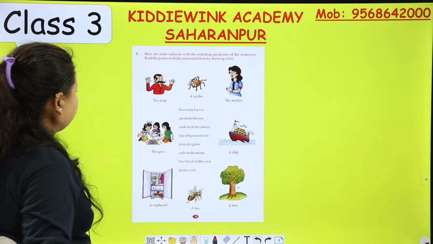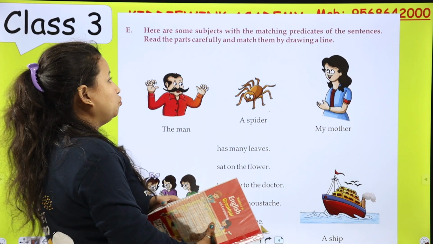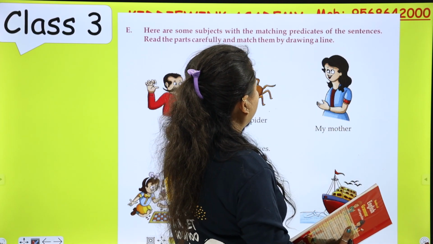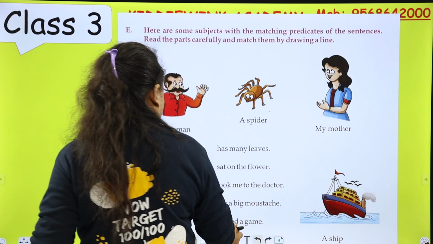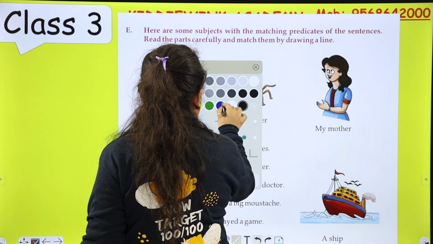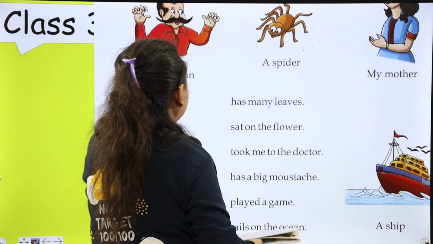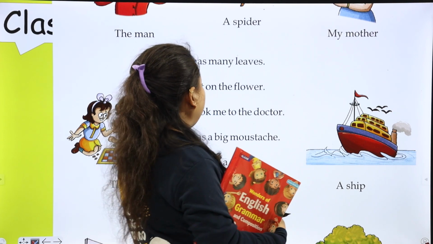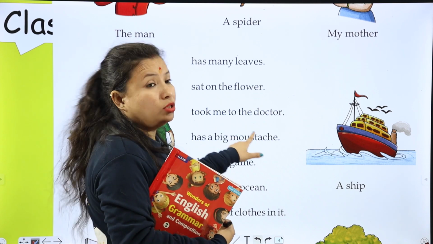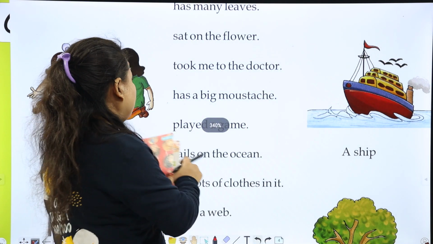Now next is, here are some subjects with the matching predicates of the sentence. Read the parts carefully and match them by drawing a line. So I am ready. The man. So the options are: the man has many leaves? No. Sat on the flower? No. Took me to the doctor? No. Has a big mustache? Yes.